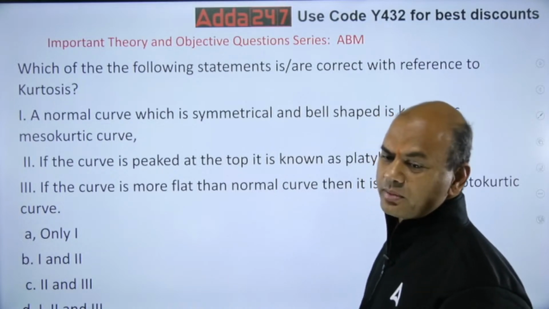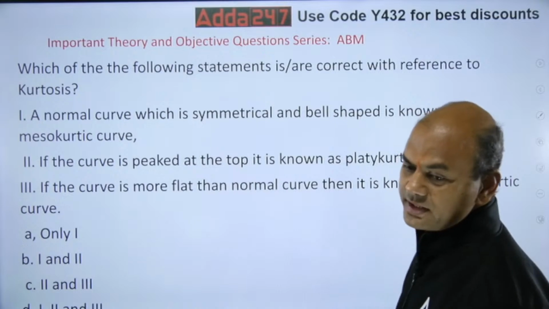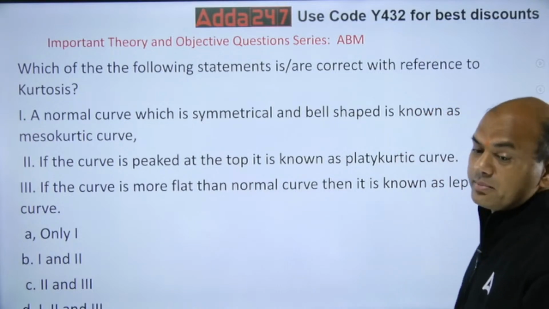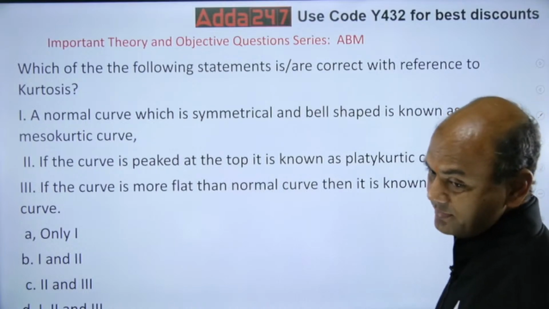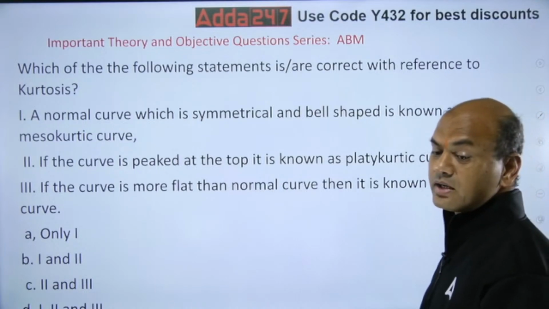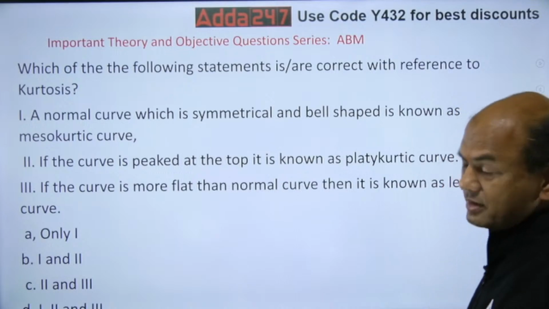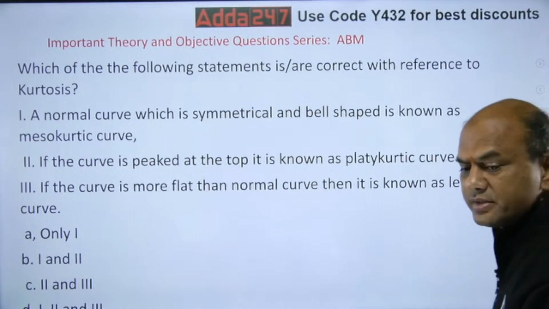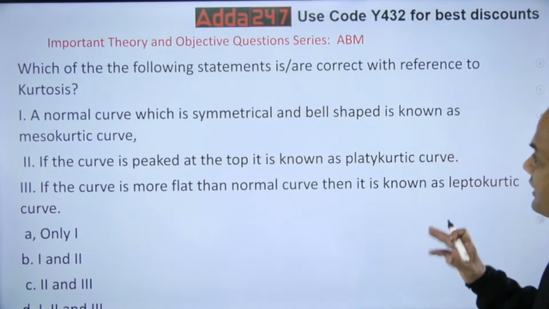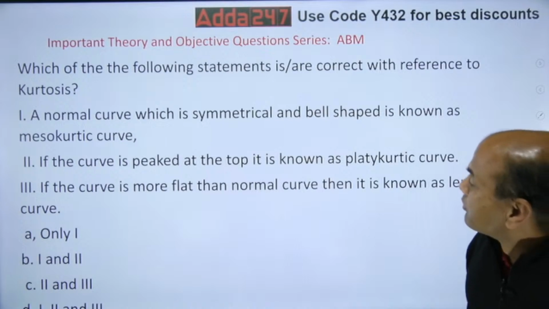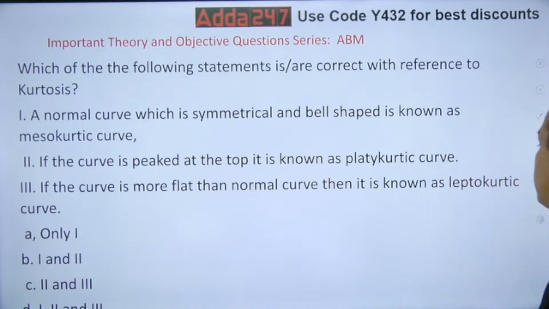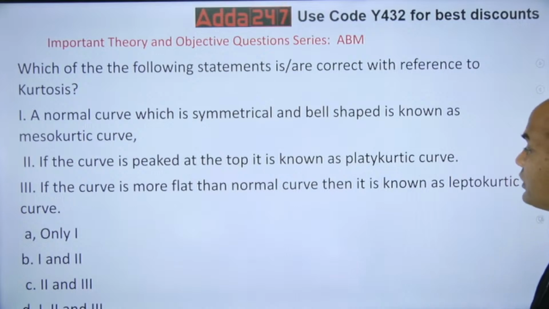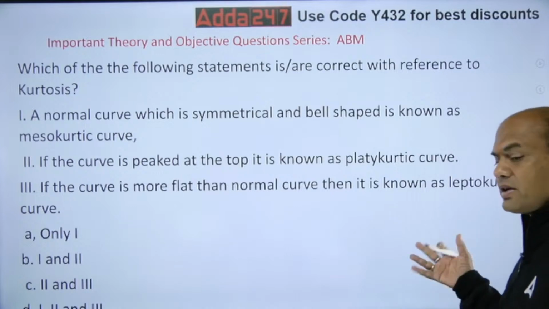Which of the following are correct with reference to kurtosis? A normal curve which is symmetrical and bell-shaped is known as mesokurtic. If a curve is peaked at the top, it is known as platykurtic. And if the curve is more flat than the normal curve, then it is known as leptokurtic. My God, it's reverse.